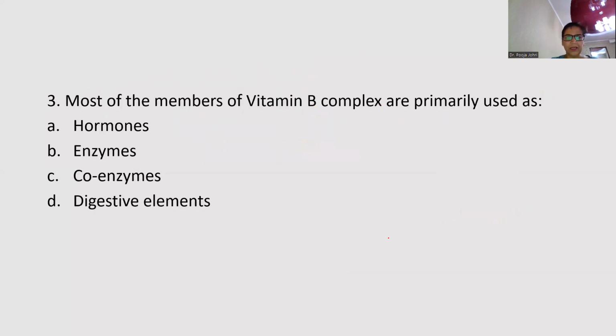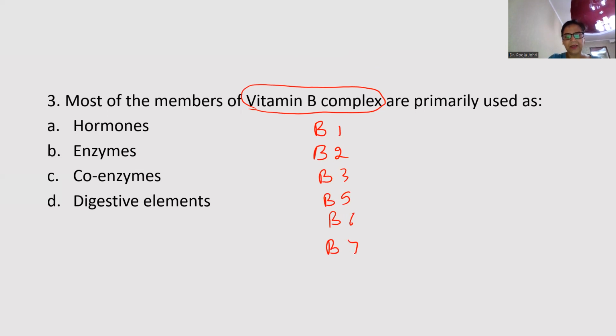Moving on to the third question, most of the members of vitamin B complex are primarily used as... Now, first of all, vitamin B complex. Why is vitamin B known as a complex? Because it consists of a series of vitamins like B1, B2, B3, B5, B6, B7, B9, and B12.